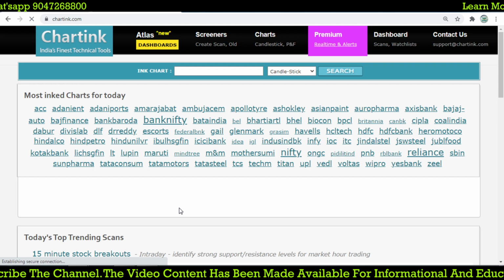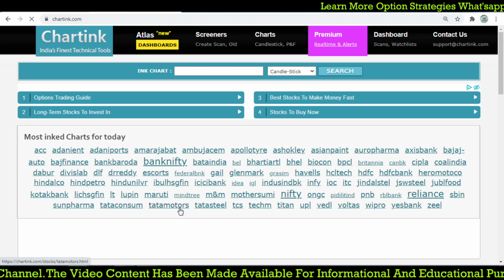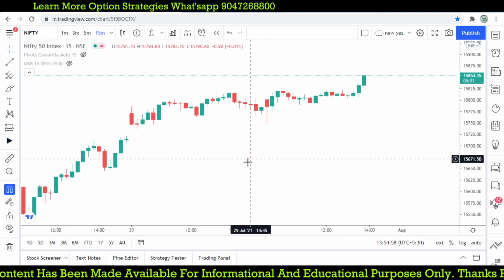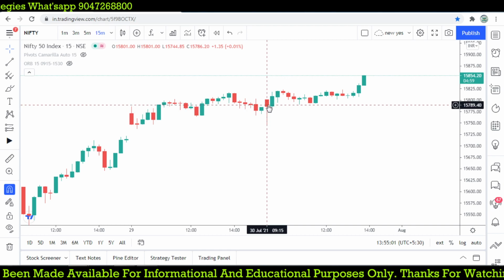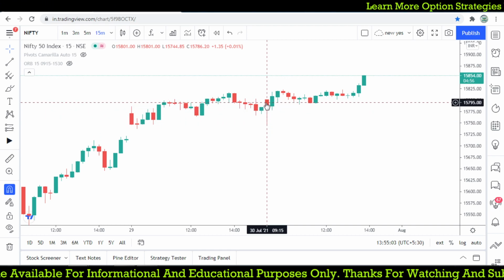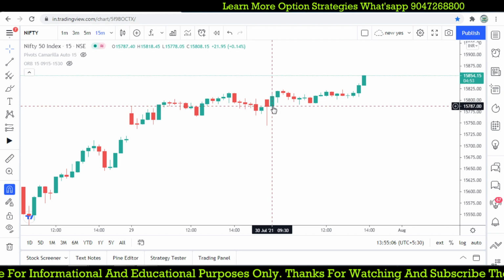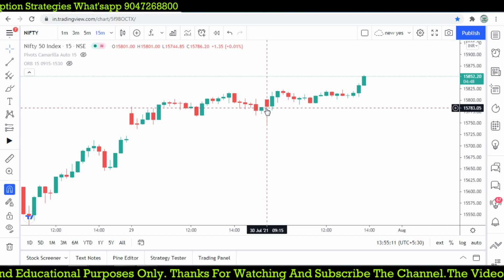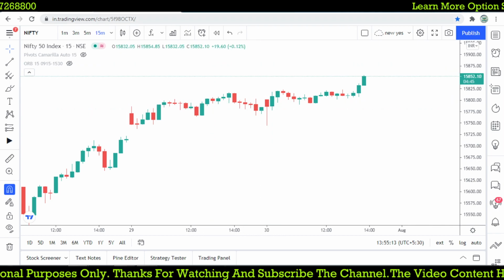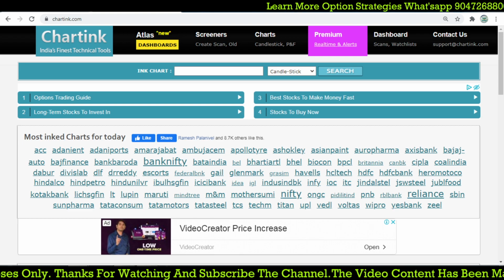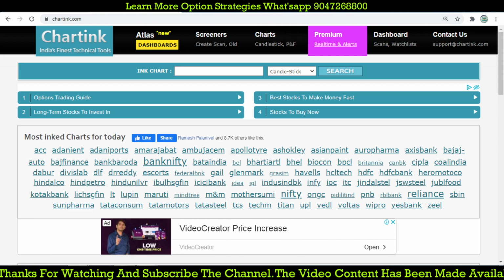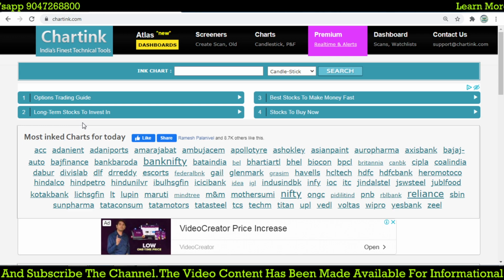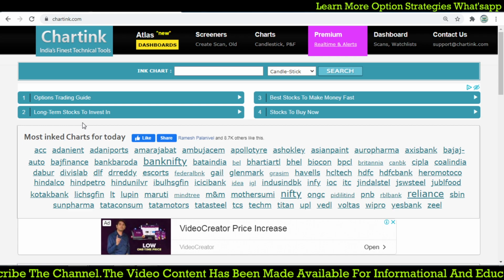The opening range breakout is nothing but the range set in a specified time frame. For example, with a 15 minute time frame, on Nifty this is the first 15 minutes, this is the 15 minute opening range. Whatever the time frame, if you are using 30 minutes, the first 30 minutes range should be your opening range. According to your time frame, let's first select the stock. We will find a stock having good volume and also good volatility, and based on that we can use the breakout kind of strategy.